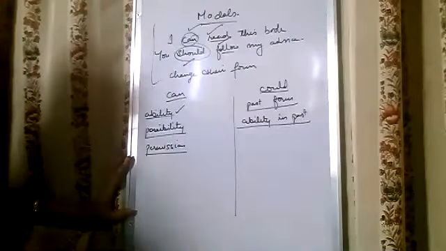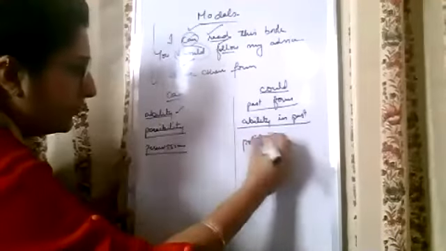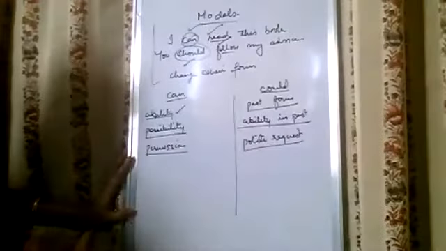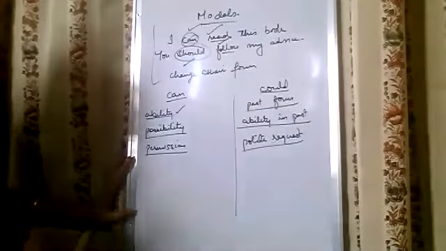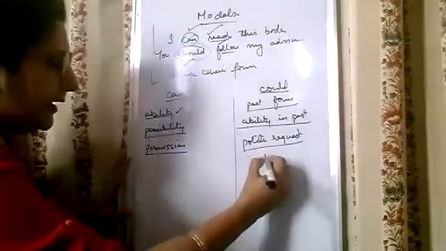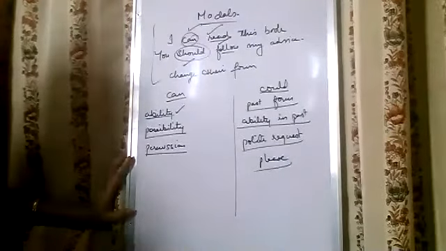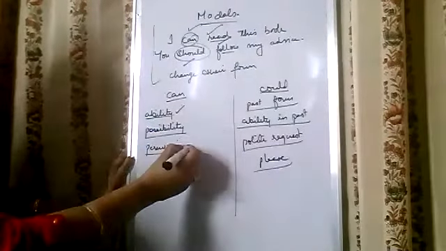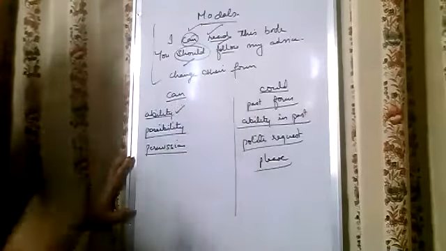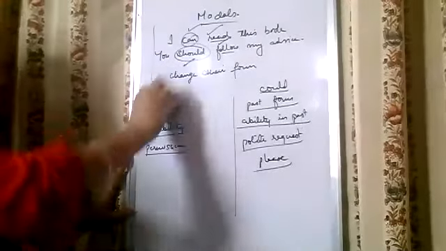Sometimes when you have to make a very polite, very humble request, like could you pass me the salt? Or for example, could you tell me the time please? With please, mainly it is used. So can is for ability, possibility and permission, and could is the past form: ability in the past, polite request, as well as possibility.